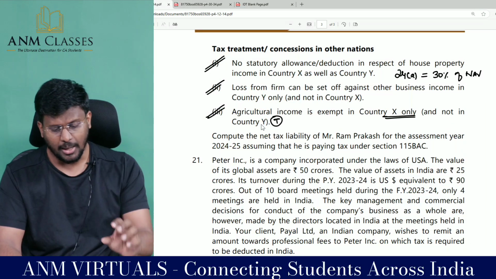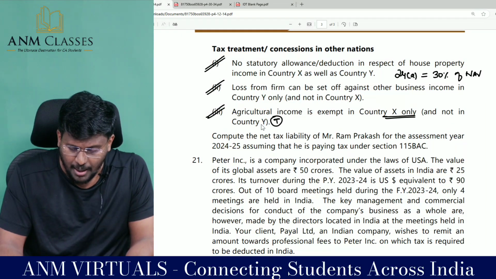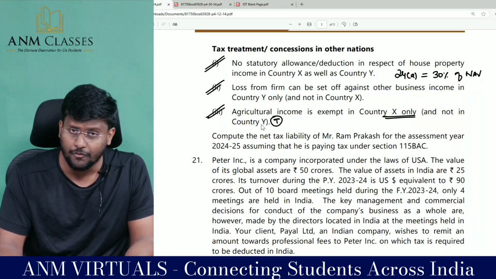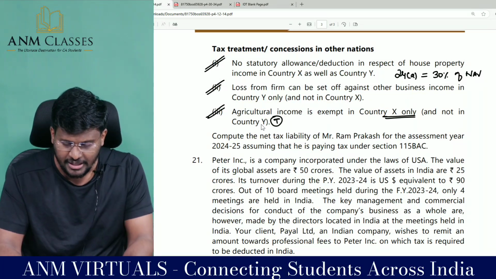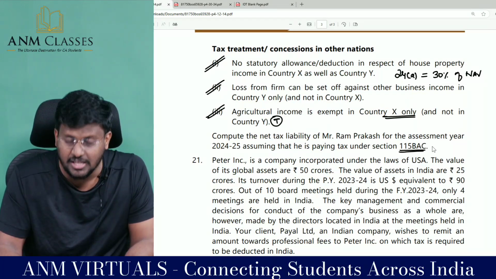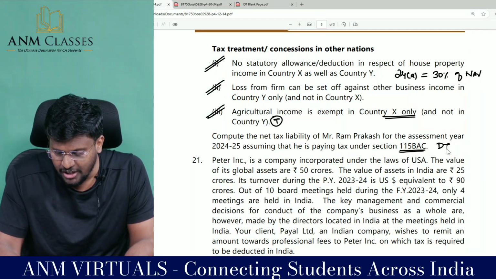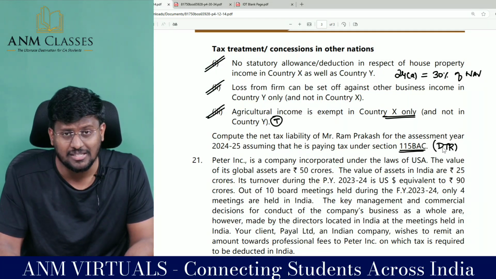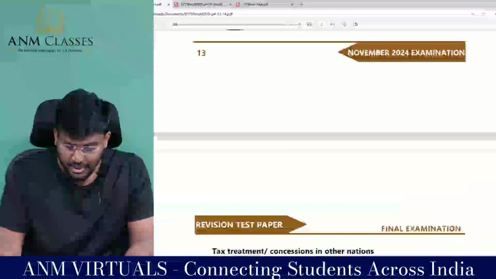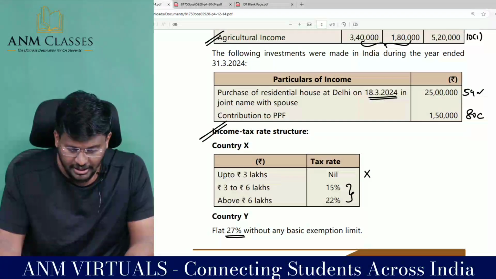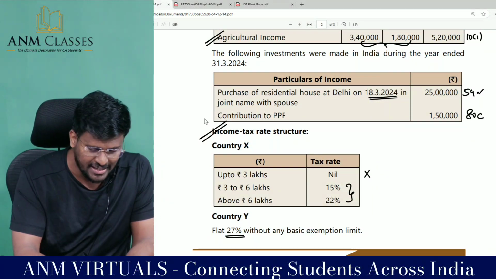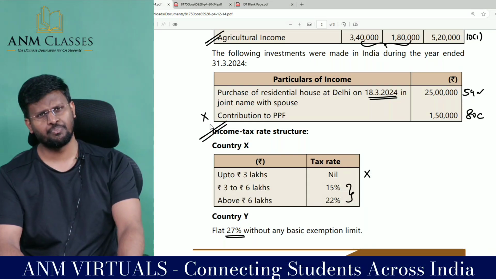Compute the net tax liability of Mr. Ram Prakash for the assessment year 24-25, assuming that he is paying tax under 115BAC. 115BAC means default tax regime. Default tax regime means, my dear lovable students, they are not entitled to claim deduction under Chapter 6A. So this 80C should be put in the dustbin.